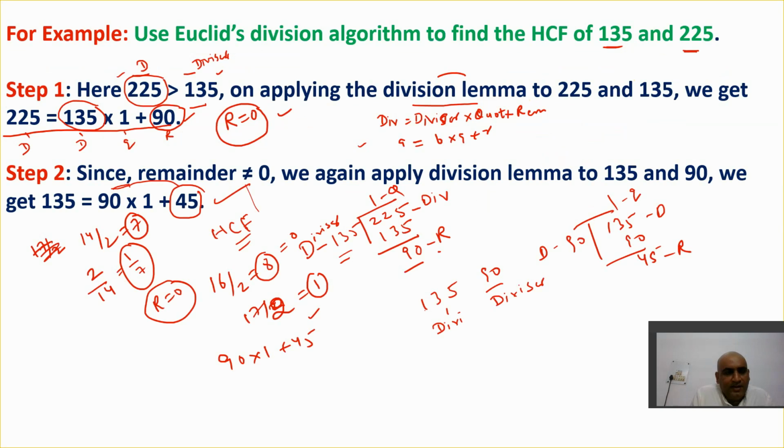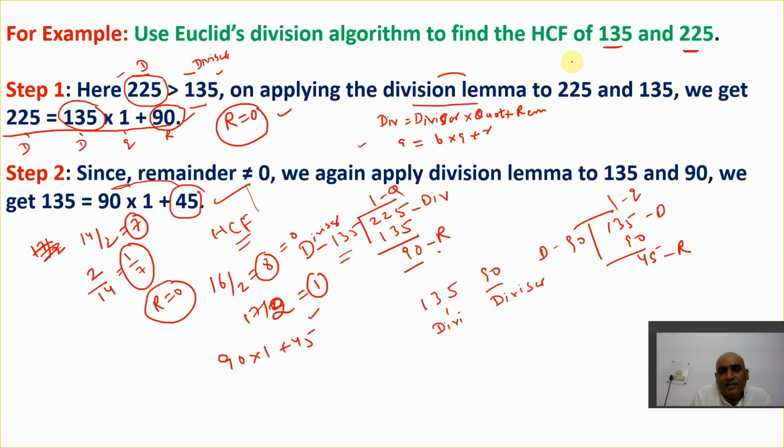I'm just explaining it once more. First step: out of the two given numbers, the bigger number you use as the dividend and the smaller number as the divisor. With the help of this, you break it in the form of division lemma: dividend is equal to divisor into quotient plus remainder.